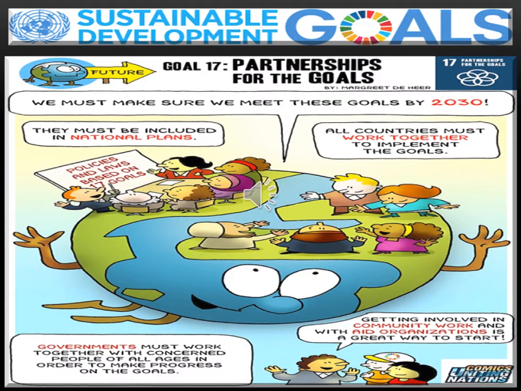And last but not least, goal number 17, partnership for the goals. If you want to achieve the goals of sustainable development by 2030, we have to work together. All the countries must work together to implement the goals. If all the countries of the world do not work together, we are unable to achieve the goal of sustainable development by 2030.